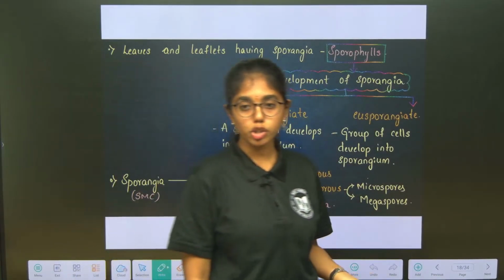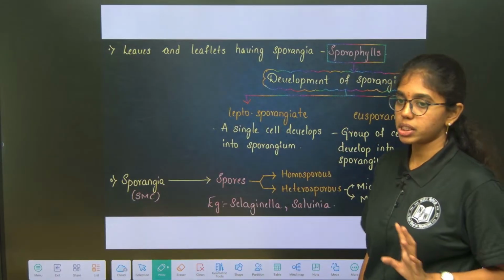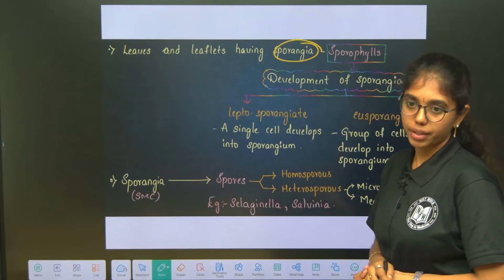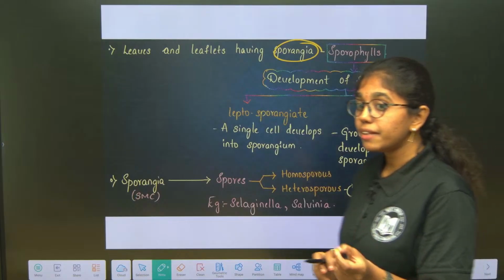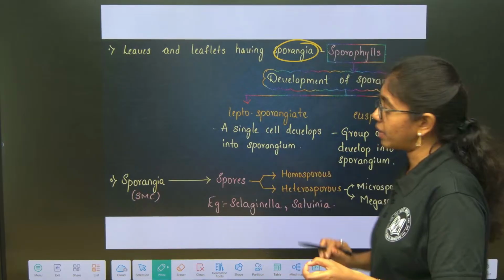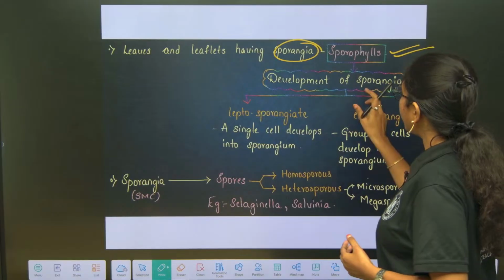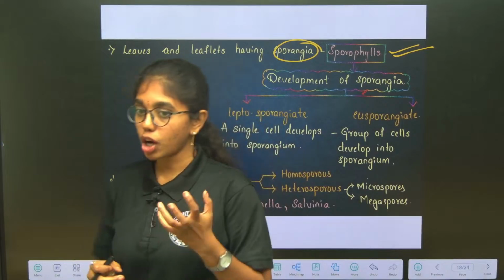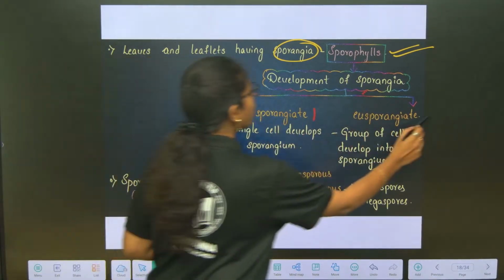have microphyllous condition, macrophyllous condition. Leaves and leaflets will have sporangia over it, okay. Where are sporangia present here in pteridophytes? Leaves and leaflets. So, that is why they are called as what? Sporophytes. Based on the development of sporangia on the leaflets, they can be leptosporangiate or